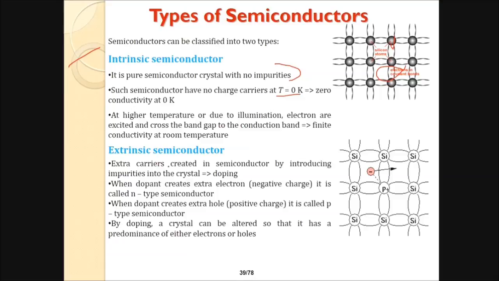In an extrinsic semiconductor, extra carriers are created by introducing some impurities into the crystal, which is called doping. When a dopant creates extra electrons, that is negative charge, it is an N type semiconductor. And when the doping creates extra holes, it is called a P type semiconductor. By doping, the crystal can be altered so that it has a predominance of either electrons or holes.